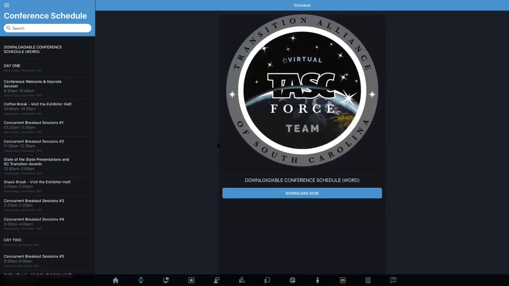So you are now in the conference schedule. At the very top, you can see that there is a downloadable conference schedule in Microsoft Word. This is the same document that was sent to you in the registration email. The schedule is organized by date and then by time, starting with Wednesday, November 18th. You can drill down into any of these events.